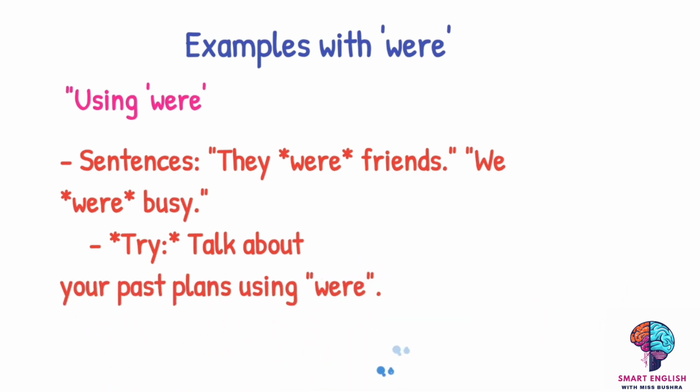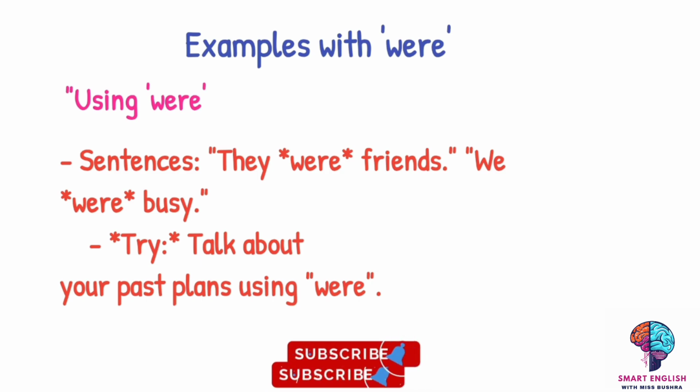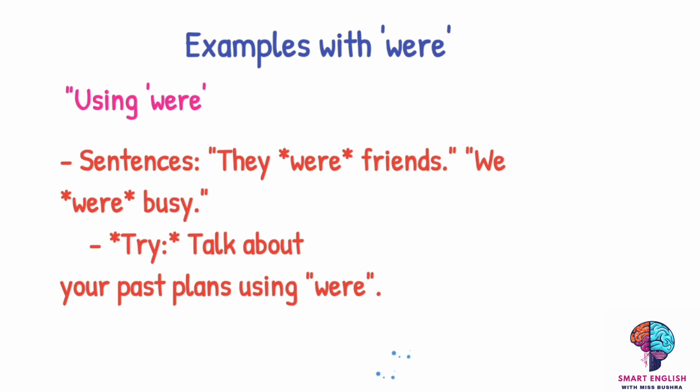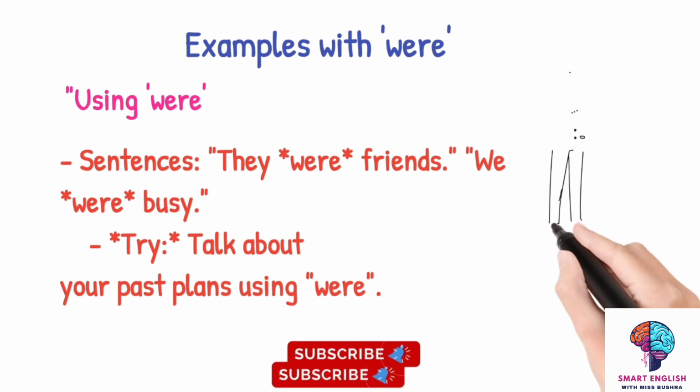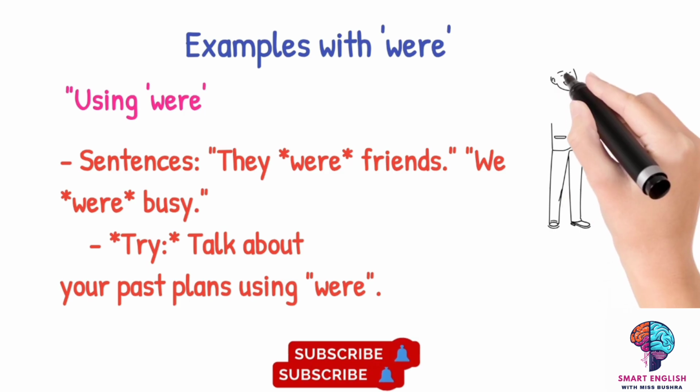Now, students, we are moving towards were. We use were with the plural pronouns, right? With the pronouns, we use we were, they were. Students were, children were. They were friends, we were busy. Talk about your past plans using were.